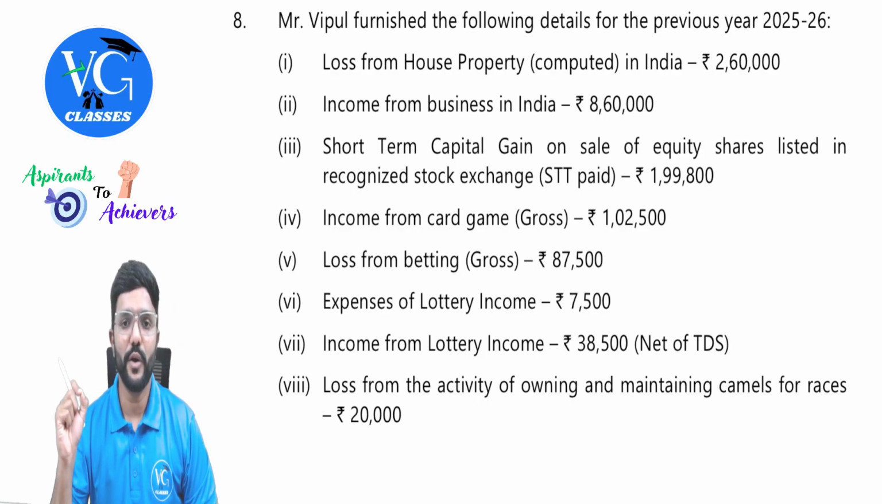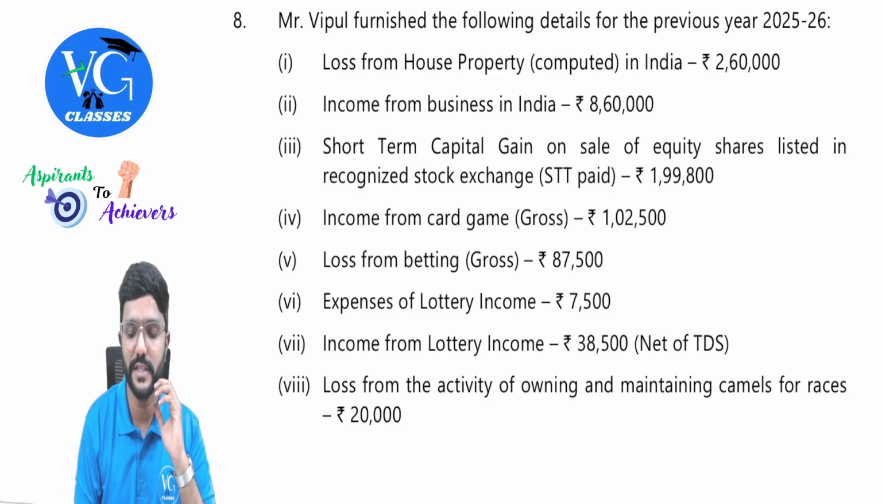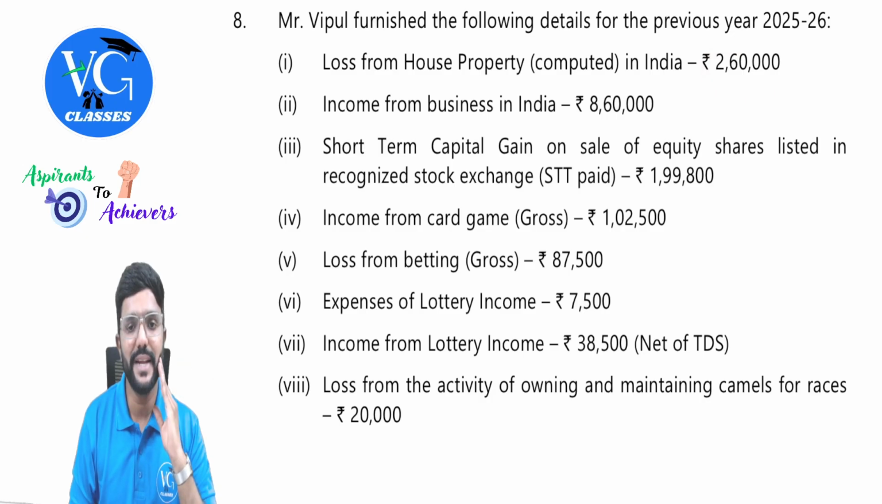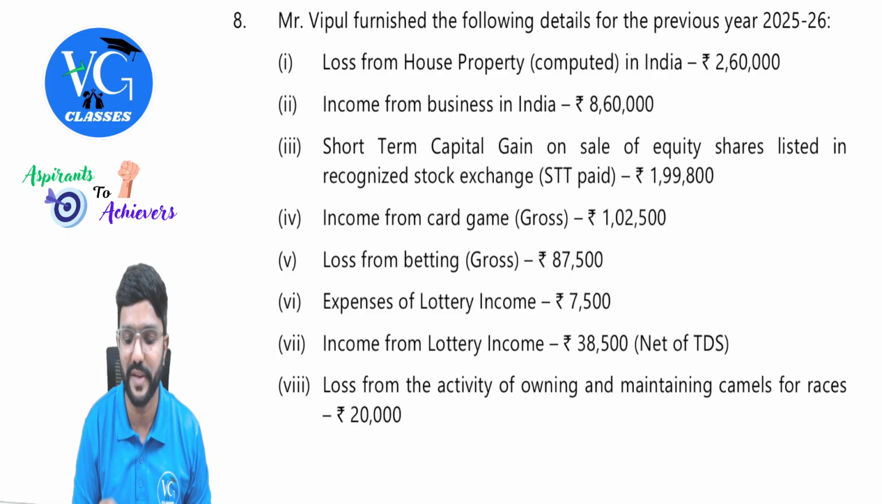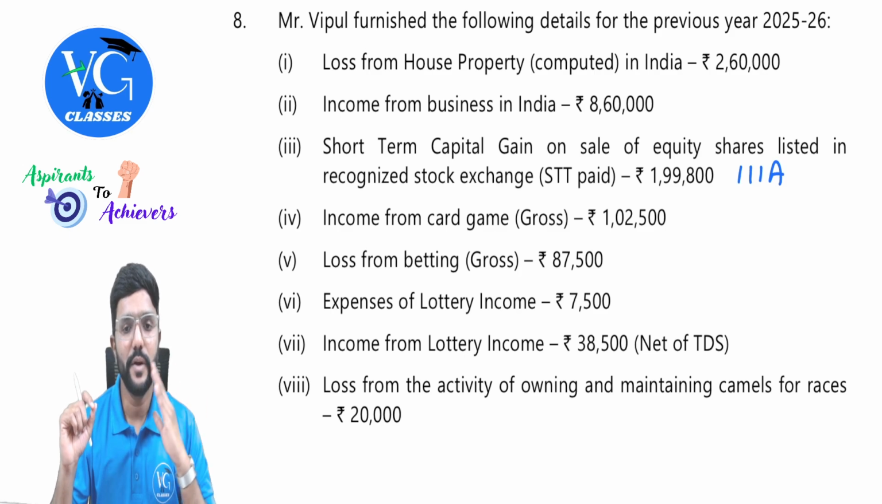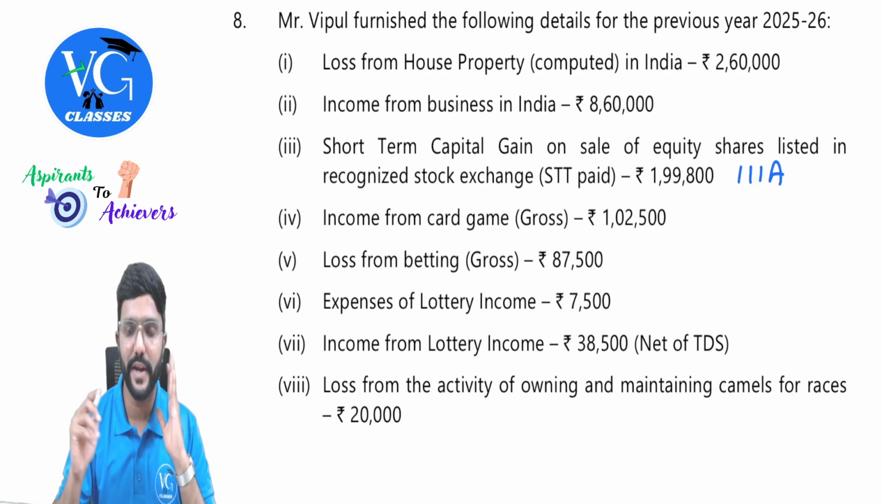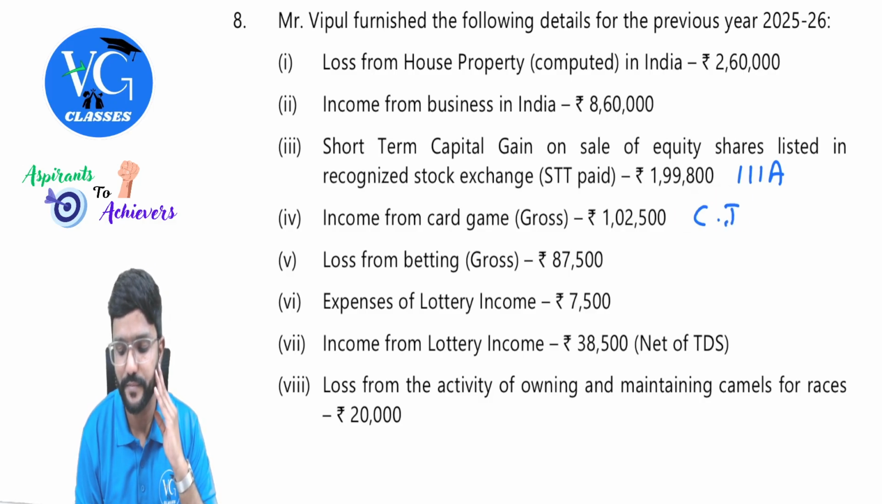Mr. Vipul furnished the following details for the previous year 25-26. Loss from house property computed in India 2,60,000. Income from business in India 8,60,000. It is a profit, whereas this is the loss. Short-term capital gain on sale of equity shares listed in recognized stock exchange, STT paid, 1,99,800. Guys, it is a special. Covered under which section? 111A. Special income. Income from card game, gross 1,02,500. Guys, casual income. Special income again, casual income.